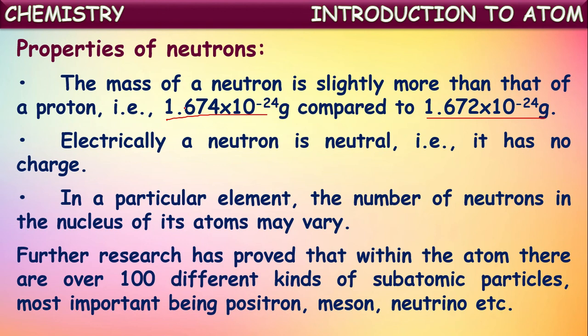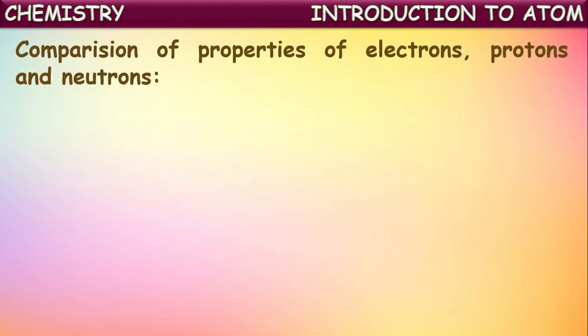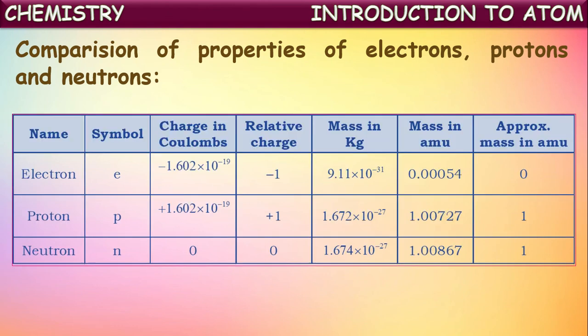Now, let us see the comparison of the properties of electrons, protons, and neutrons through a chart. Generally electrons are represented with a small e, protons with a small p, and neutrons with a small n.